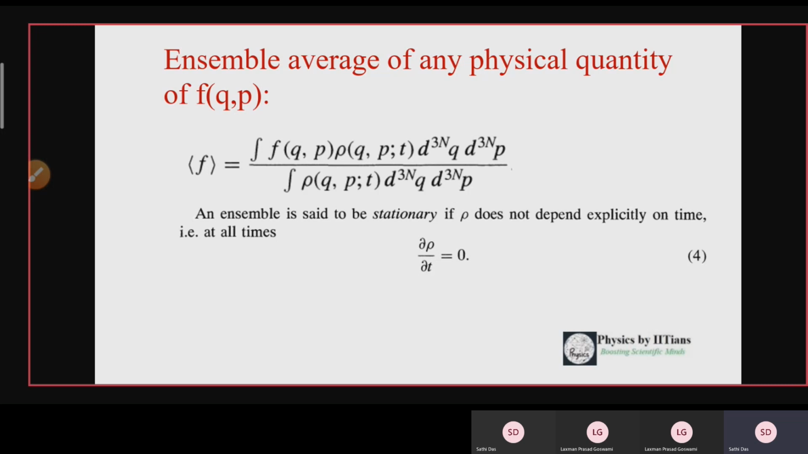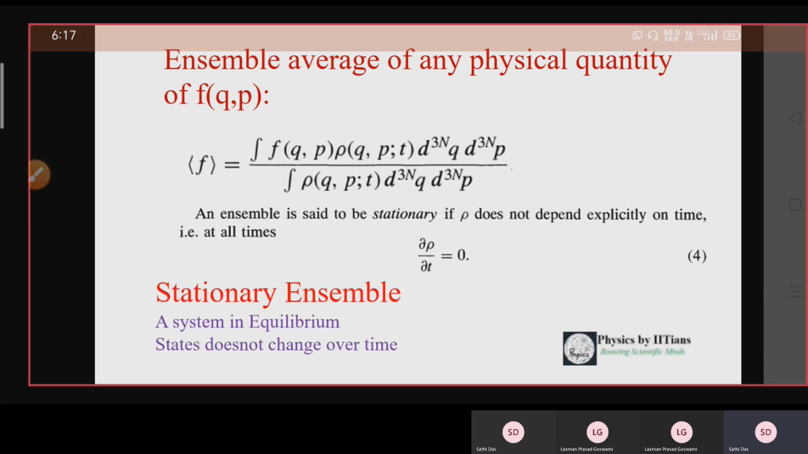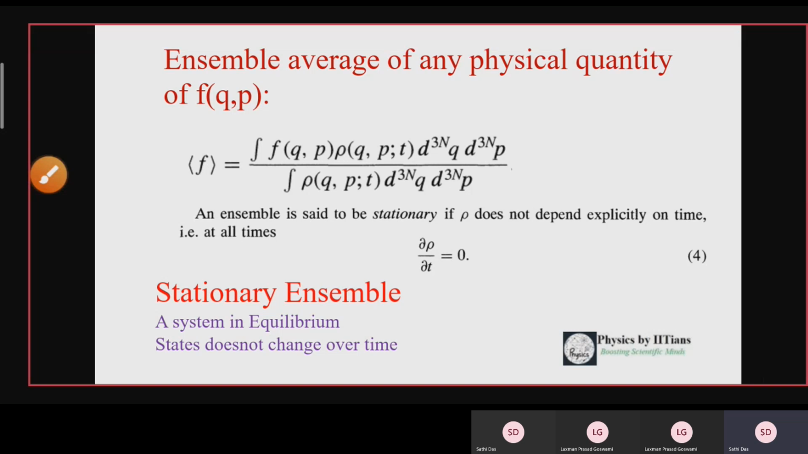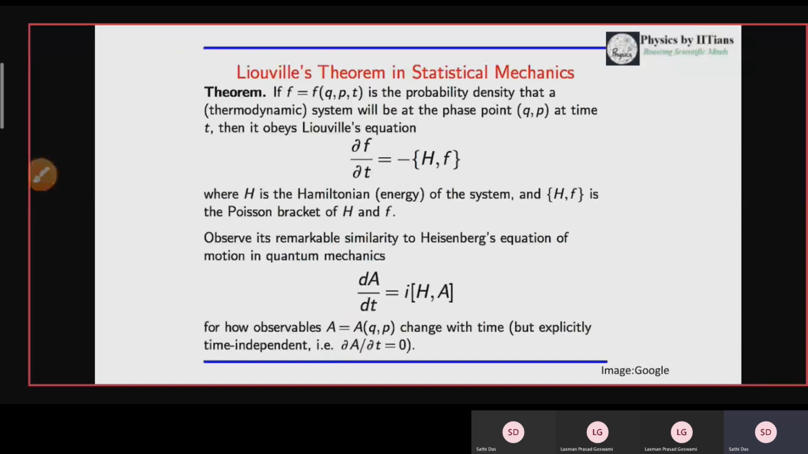Suppose now this rho does not depend explicitly on time. That is, the density function is only a variable of q and p. Then del rho by del t will become 0. Now, what is the meaning of that? It means the density function is not varying with time. So this is the stationary ensemble. Stationary ensemble means the system is in equilibrium, so the state does not change over time. Okay, the macrostates I am telling you, not in terms of the microstate.